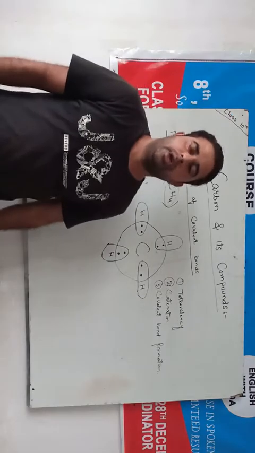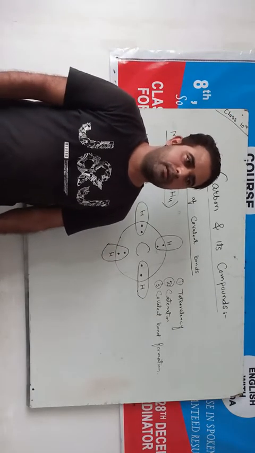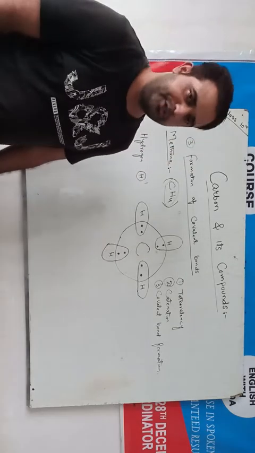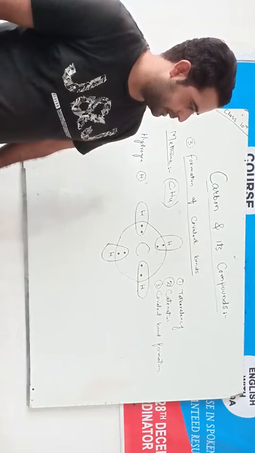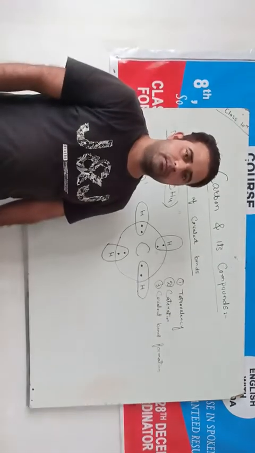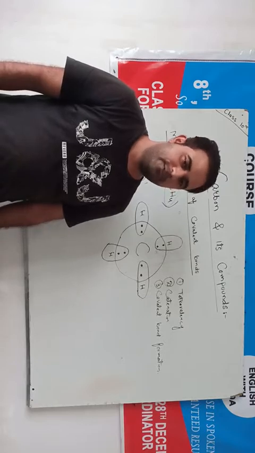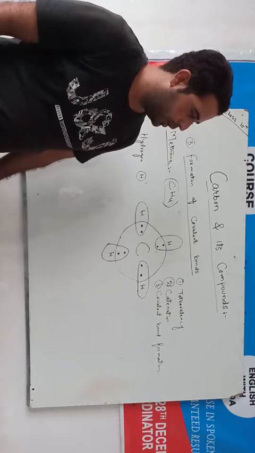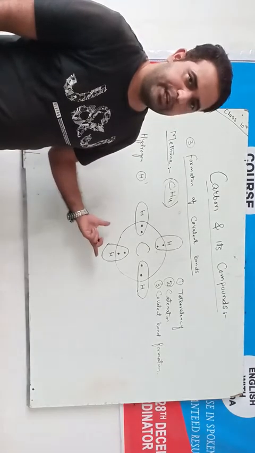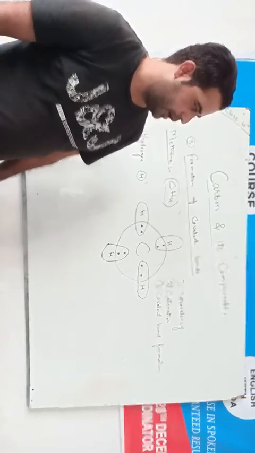Now moving to another topic, that is the occurrence of carbon. Where does the carbon occur in nature? Carbon occurs in nature in free state as well as combined state. But in free state, the percentage of carbon is very low. It is very reactive in nature. It mainly exists in combined state.